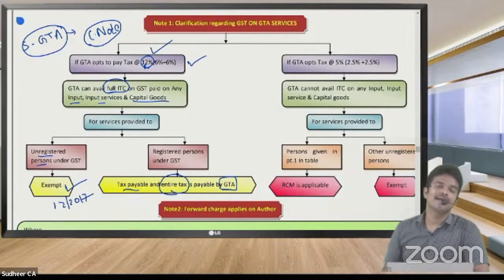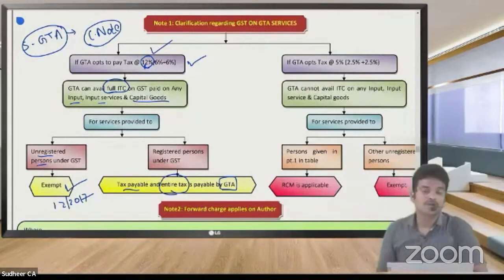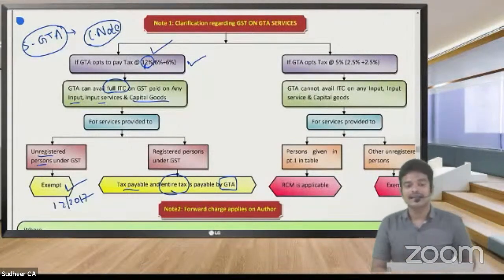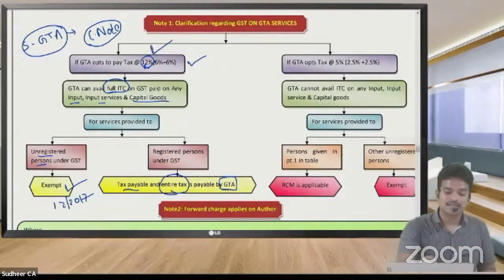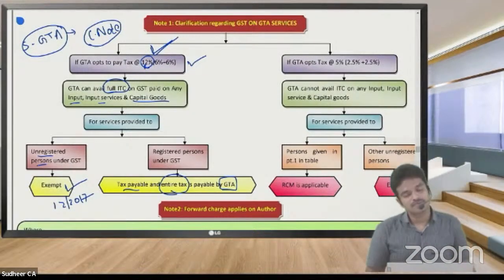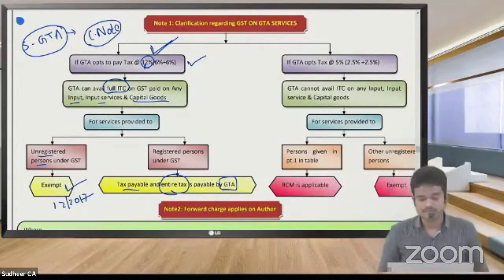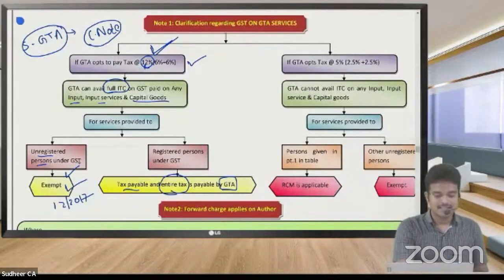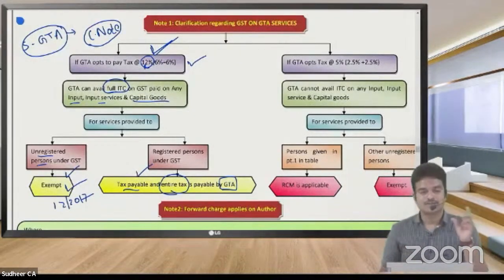GTA only is going to pay the tax. It is going to collect 12% tax from the consumers, and consumers also can avail ITC. GTA also, at the time of purchasing any lorries and all, can avail ITC. But here there are some exempted and also taxable supplies. That's why the proportionate ITC concept will come into existence.